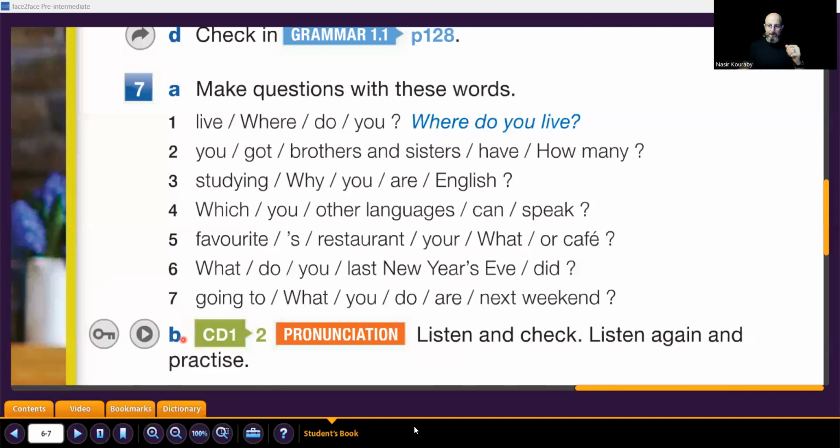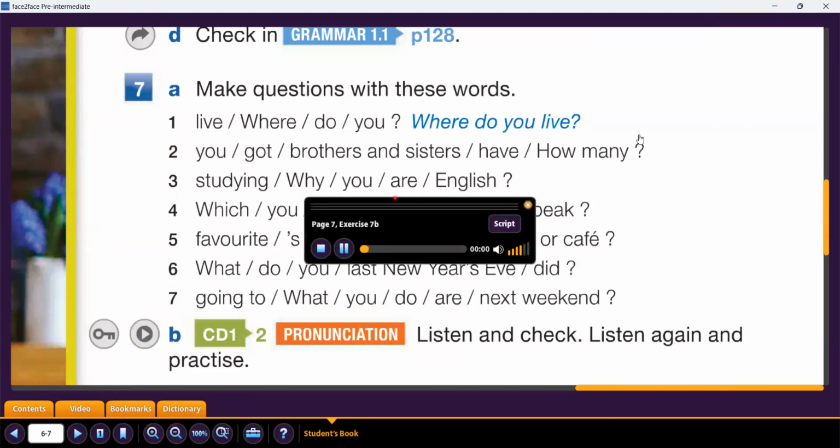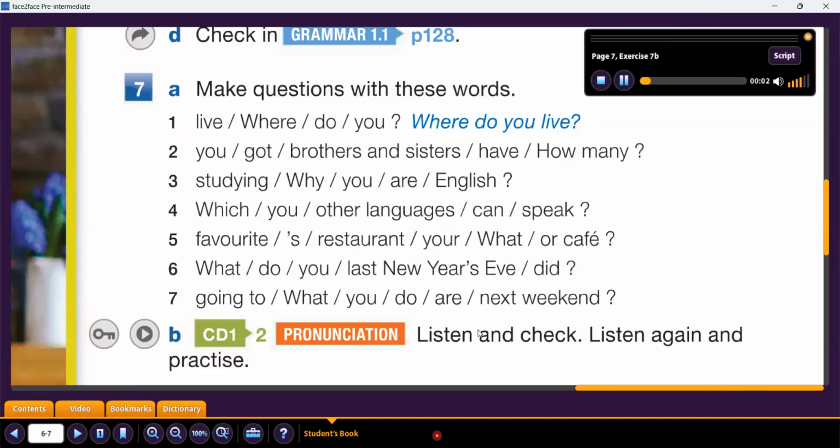Track 2. 1. Where do you live? 2. How many brothers and sisters have you got? 3. Why are you studying English? 4.